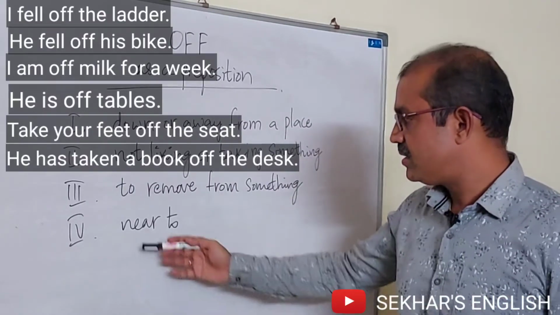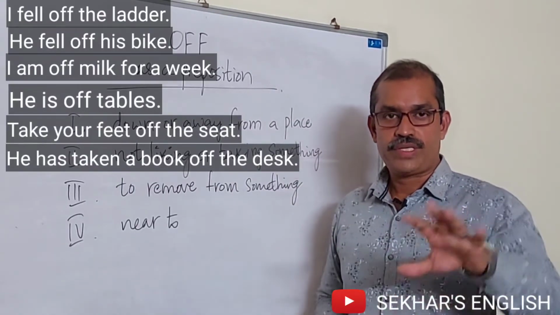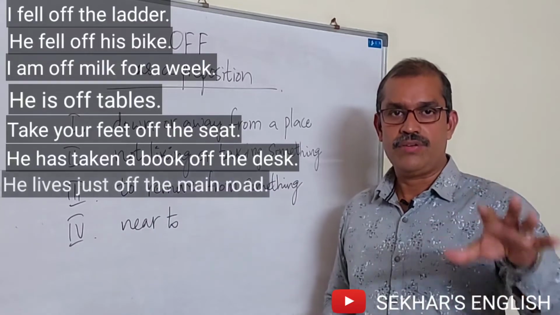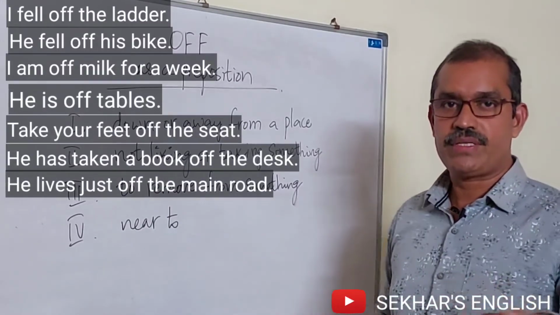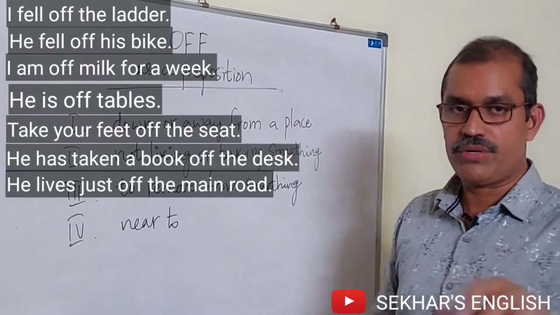Let us see the last one, near to. For example, he lives just off the main road. That means he lives just near to the main road, right?